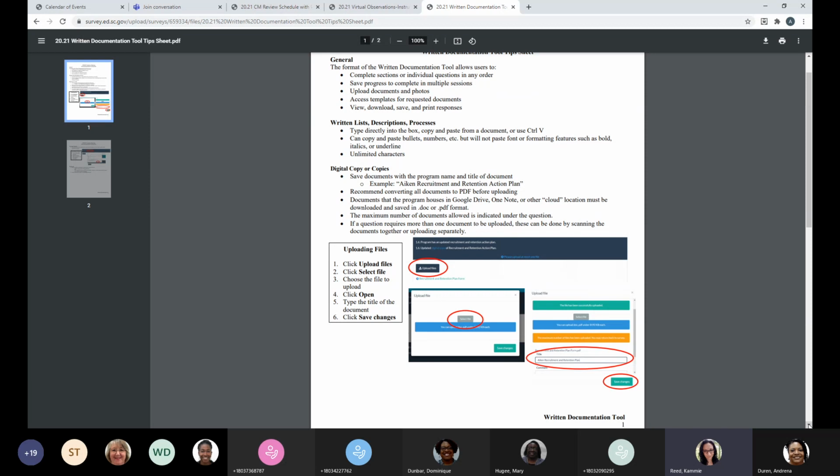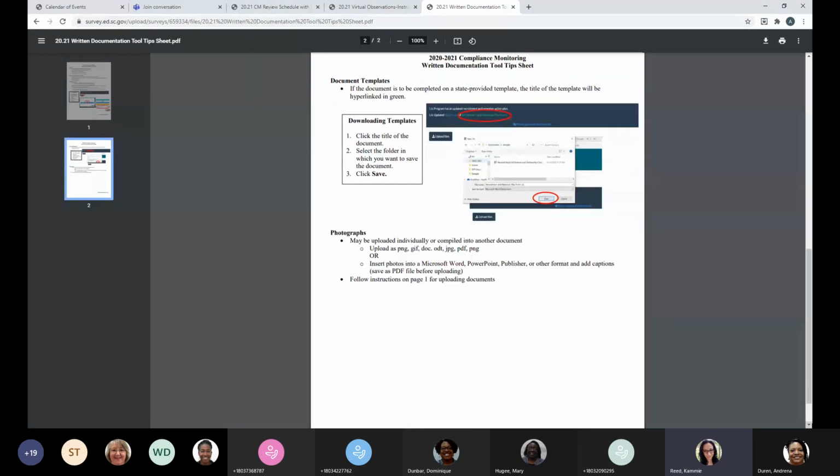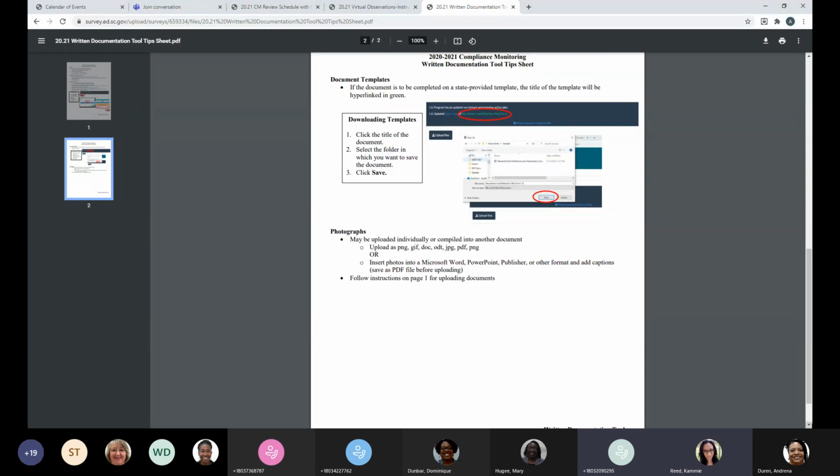I'm going to talk about the digital uploads, but if it requires a digital upload, there's an upload button. If there isn't one there, then you don't have to upload a document. It's pretty simple. If you scroll down to page 2, that talks about downloading your templates, which is very, very simple.